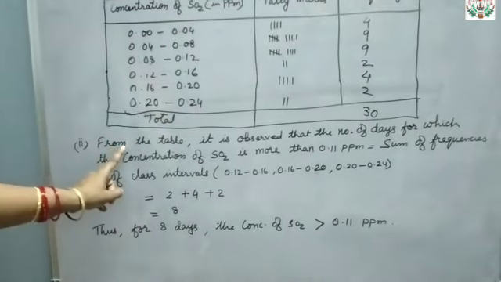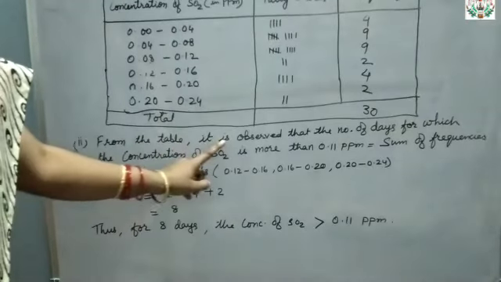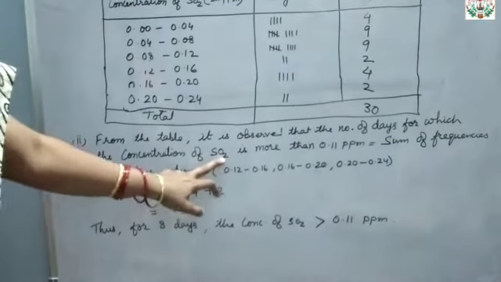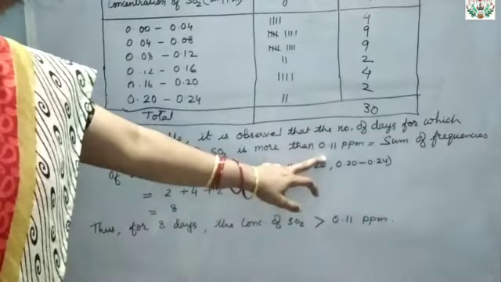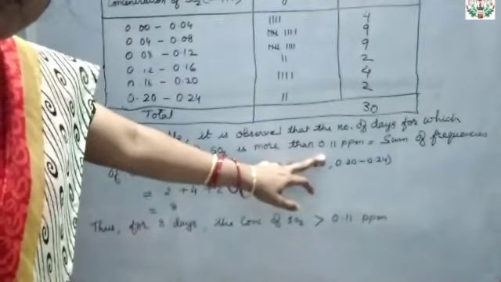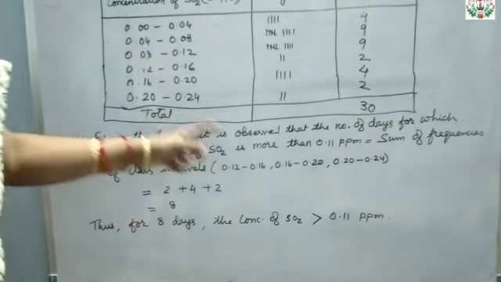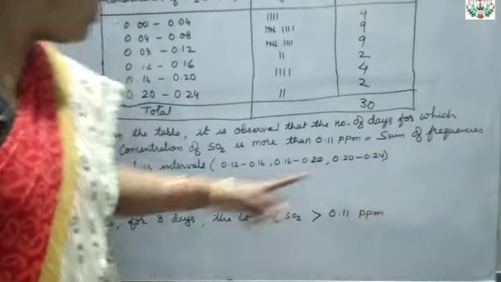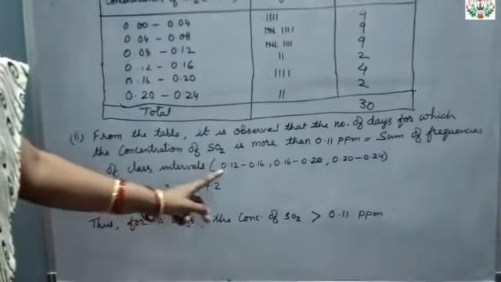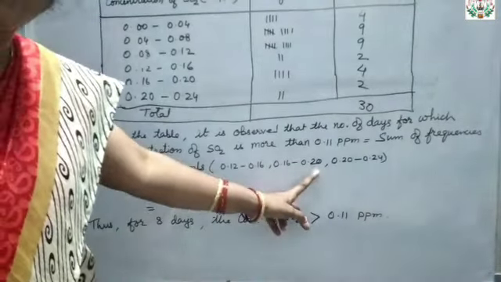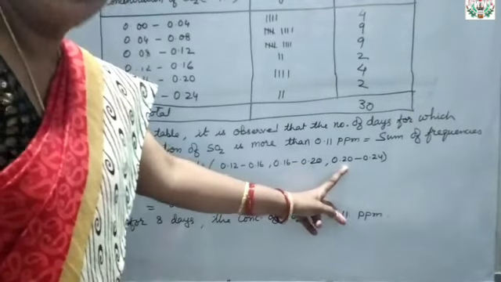So that is what we have written from the table. It is observed that the number of days for which the concentration of sulfur dioxide is more than 0.11 ppm, more than means 0.12 onwards till 0.24, is the sum of the frequencies of class intervals 0.12 to 0.16, then 0.16 to 0.20, and then 0.20 to 0.24.